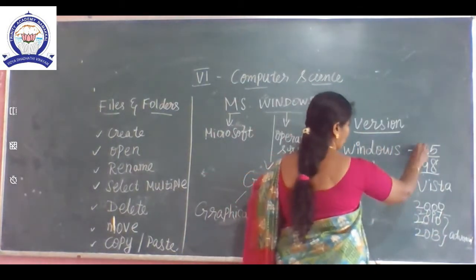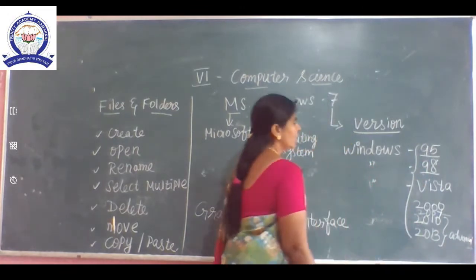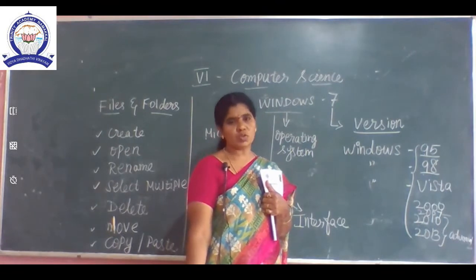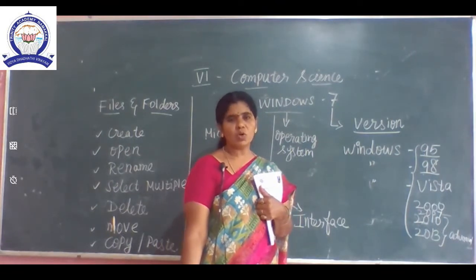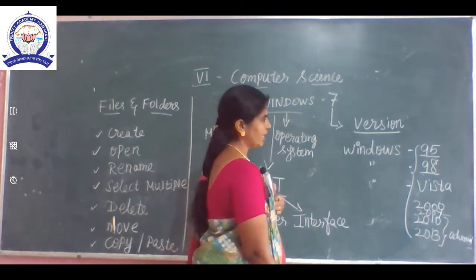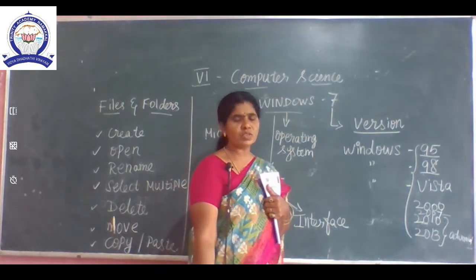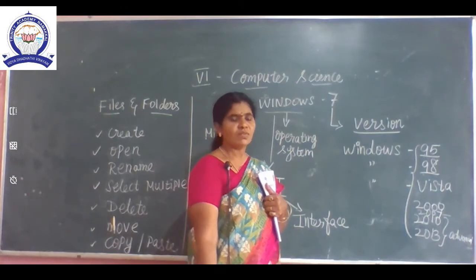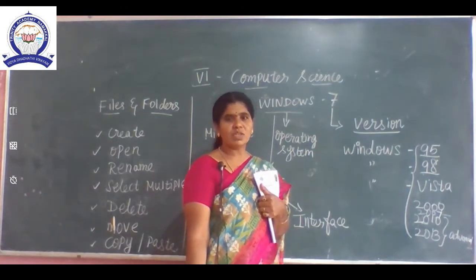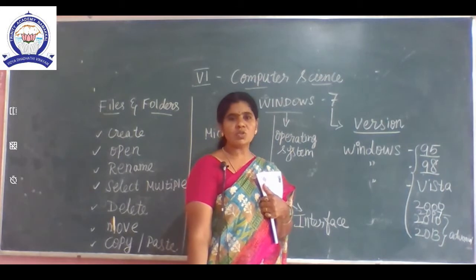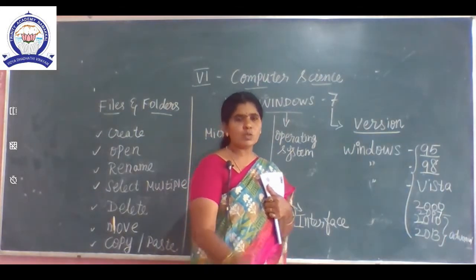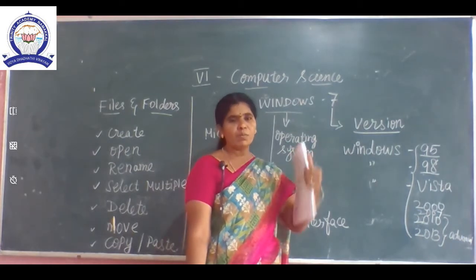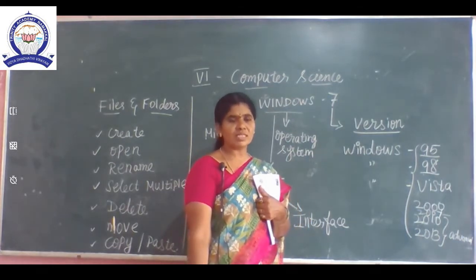So, these are all the versions of Windows. Okay, Windows 95, Windows 98, Windows Vista, Windows Professional, Windows 2000, Windows 2007, Windows 2010, Windows 2013. Among these versions, 10 and 13 are the advanced versions. Our book is based on Windows 7.